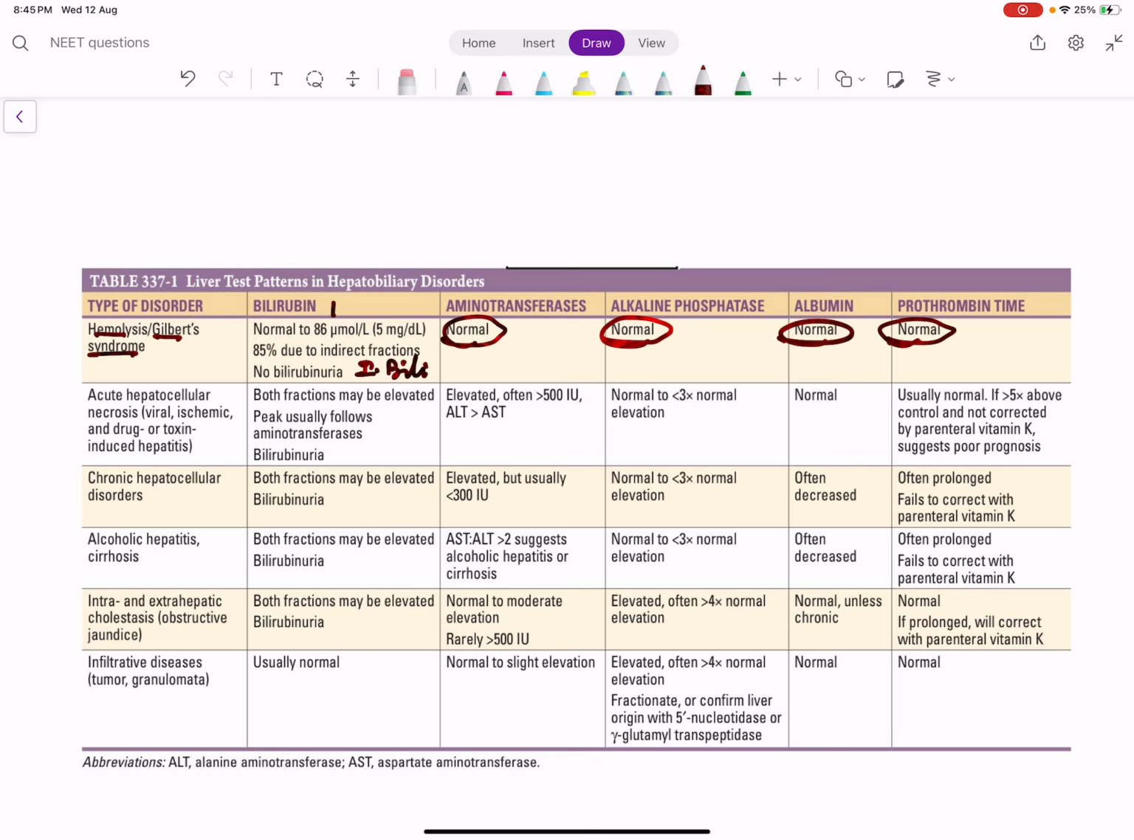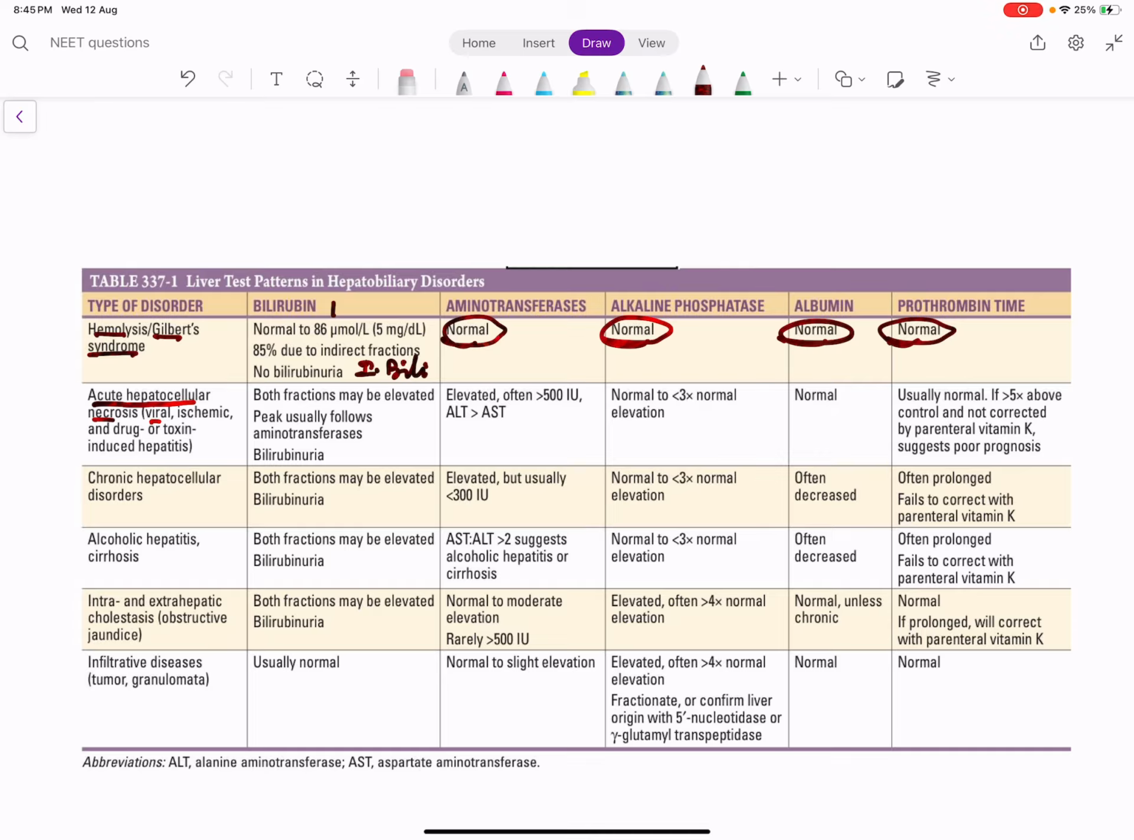Prothrombin time is also normal because it is also not a liver disease, right? So both albumin and prothrombin time are affected in synthetic functions when the synthetic function of liver is gone. So what happens in acute hepatocellular necrosis? What happens in acute liver disease?